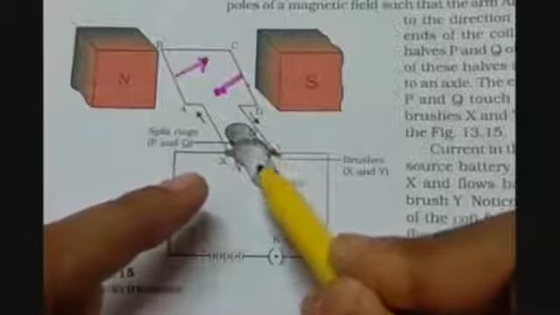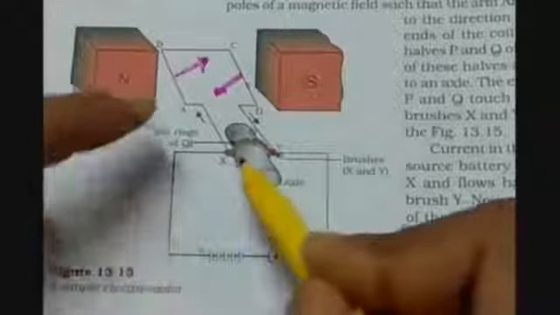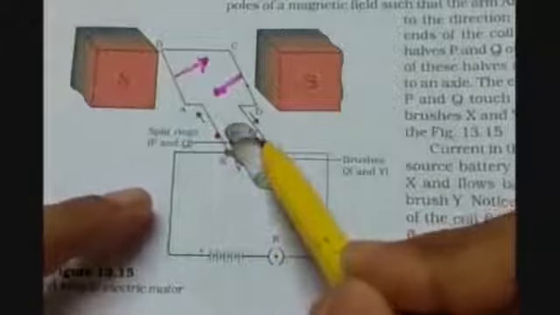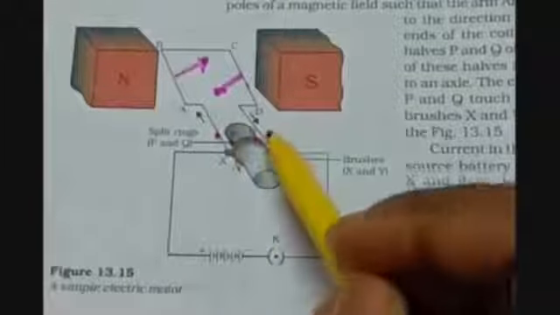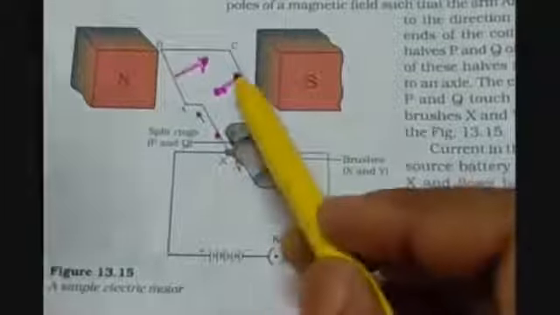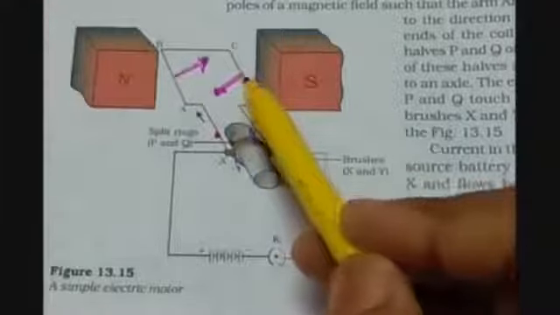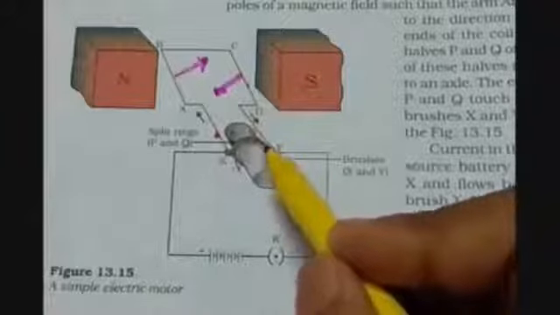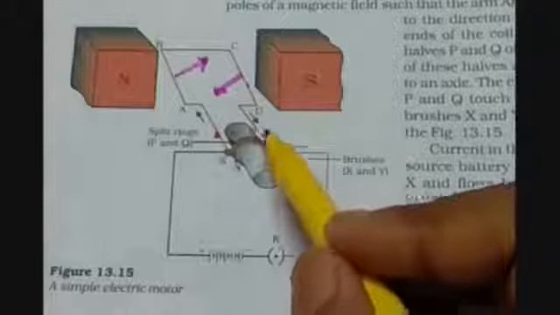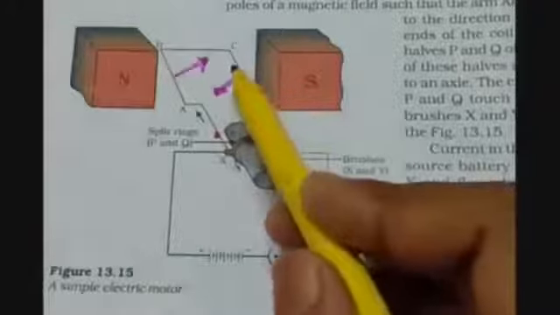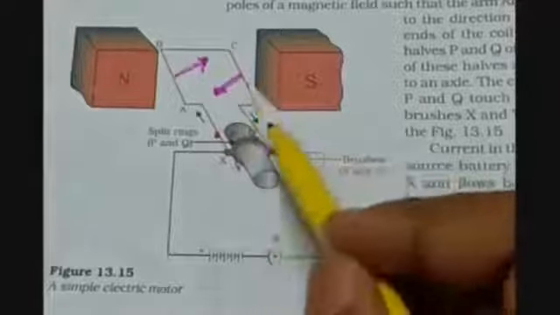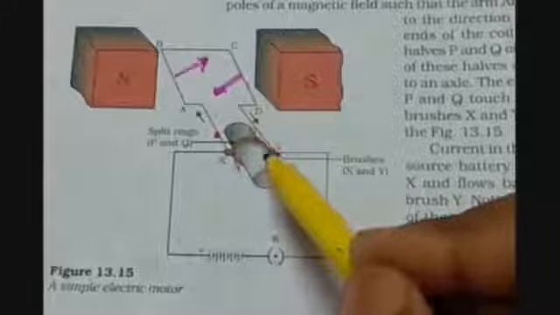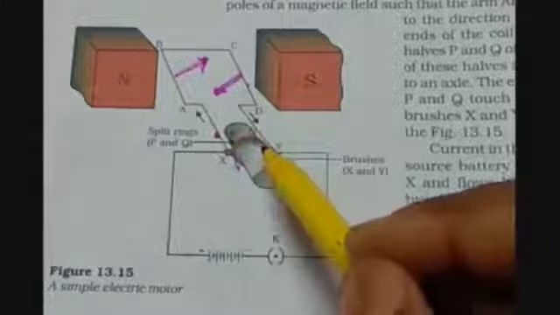This will come up here and this arm will come up here. Then again, what will happen? Because now the direction of the current is not changing. So again, what will happen? This is going to be a messy electric circuit, or this is not going to work.